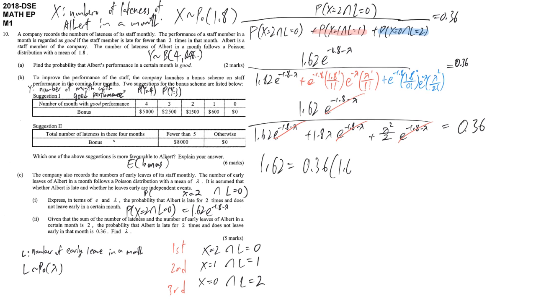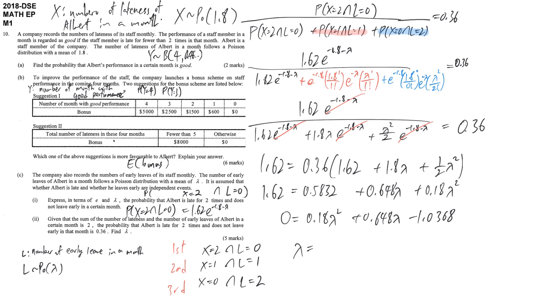We have 1.62 plus 1.8 lambda term and then 1 over 2 lambda squared term. So it's a quadratic equation, and then you can solve for lambda easily. By using the formula, we get lambda equal to 1.2 or lambda equal to negative 4.8. But the average can't be negative, so it is rejected. Therefore, lambda is equal to 1.2.